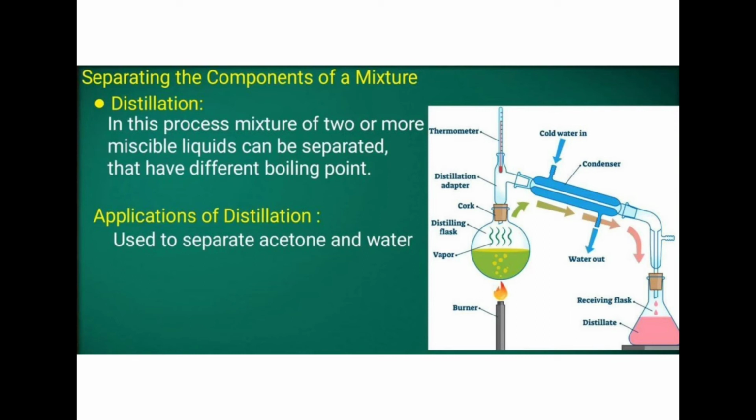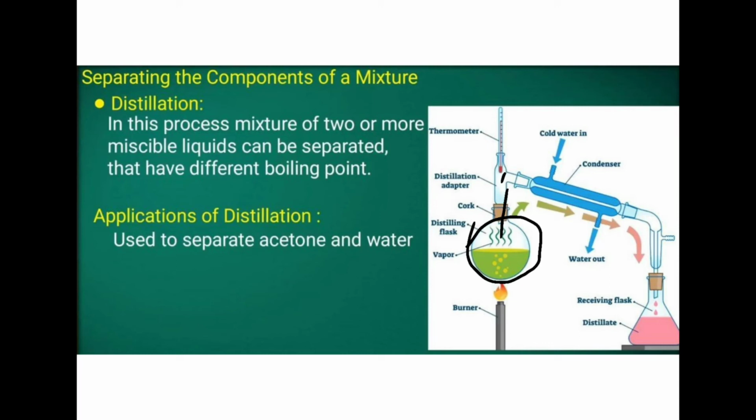If you have two miscible liquids as a mixture, with two different boiling points, we can use this method of separation, that is distillation. In distillation, two solutions are present in this bowl. After heating for some time, the liquid which has the least boiling point will get evaporated.